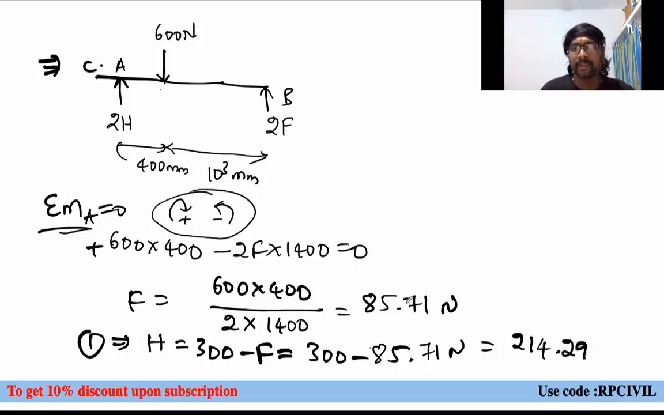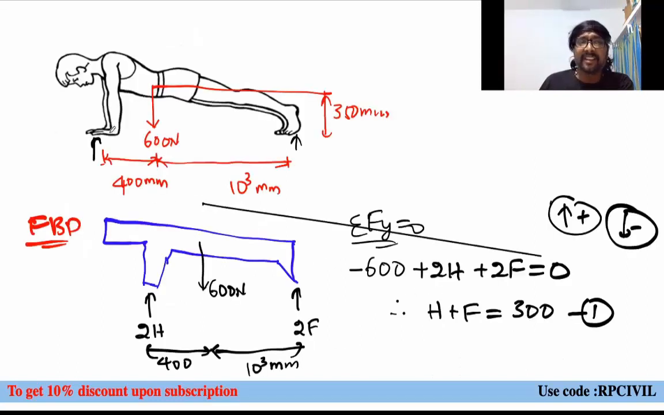214.29, you can say, right? So if you are adding these two, you will be getting 300, right? On the hands, more amount of normal thrust is exerted. On the foot, a lesser amount of normal force is exerted. That is the reason we will feel more pain on the hands.